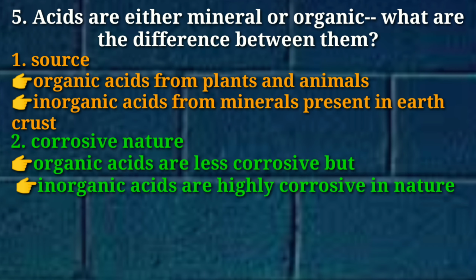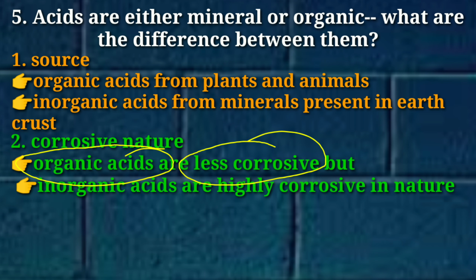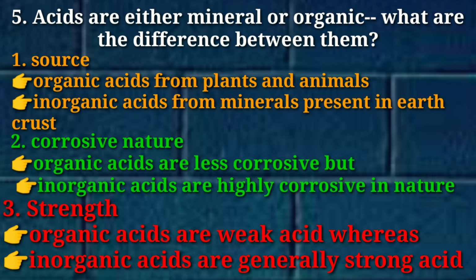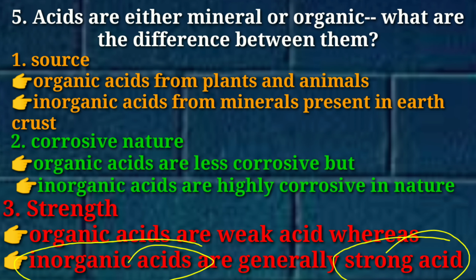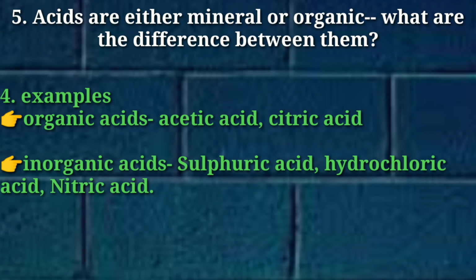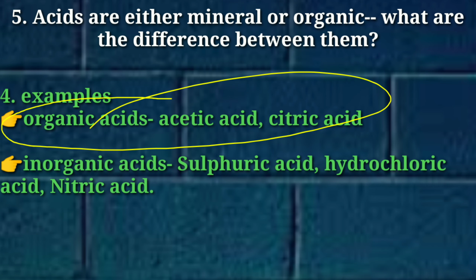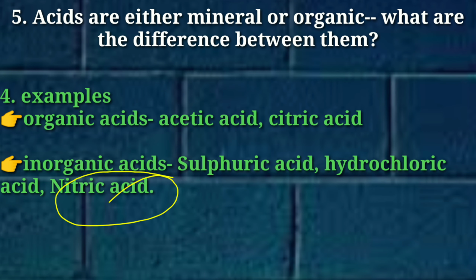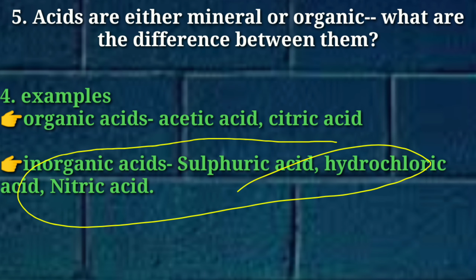Number 2, organic acids are less corrosive in nature. Mineral acids are highly corrosive in nature. Organic acids are weak acids. Inorganic acids can be weak as well as strong acids, but generally they are strong acids. So acetic acid, which is present in vinegar, and citric acid, which is present in citrus fruit, these are organic acids. Whereas hydrochloric acid, sulfuric acid, nitric acid, these are inorganic mineral acids.